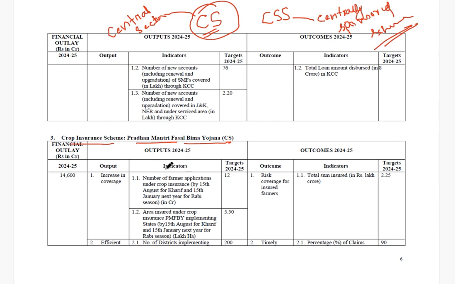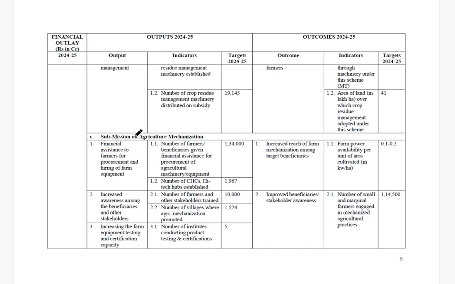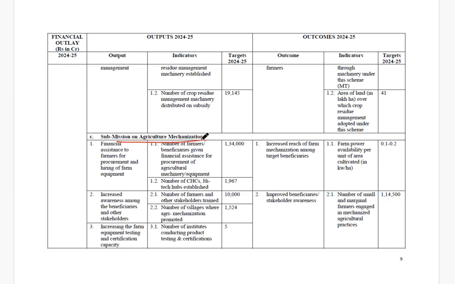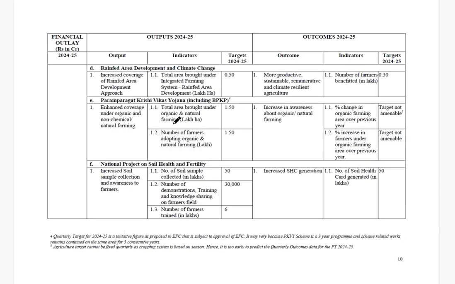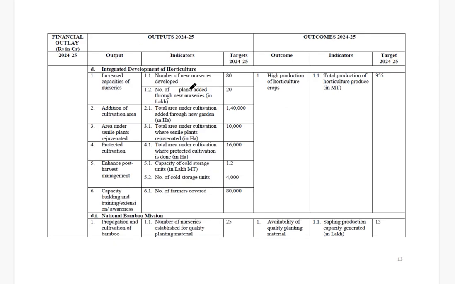Next, just note the names of the schemes. Next we have the Rashtriya Krishi Vikas Yojana. Under agriculture, the Rashtriya Krishi Vikas Yojana has some different components, like Per Drop More Crop, then the promotion of agriculture mechanization for in situ management of crop residue, then the sub-mission on agricultural mechanization. These are sub-missions. Next, rain-fed area development and climate change, and the national project on soil health and fertility, all come under the Rashtriya Krishi Vikas Yojana. Next, we have the Krishonnati Yojana. Like this you can note down the schemes and their sub-schemes.